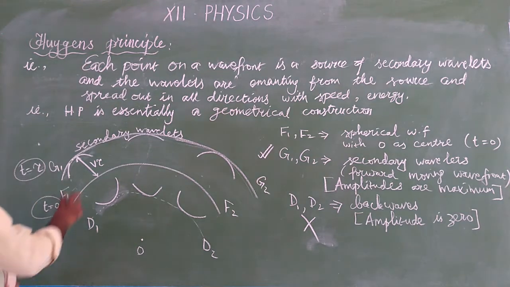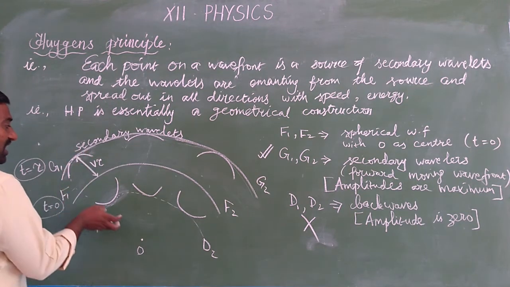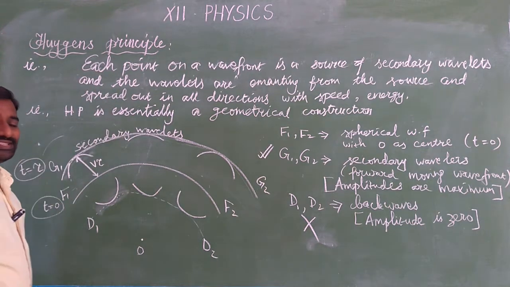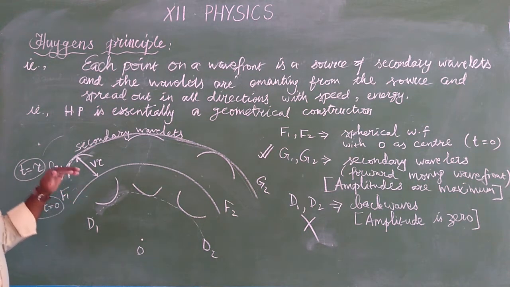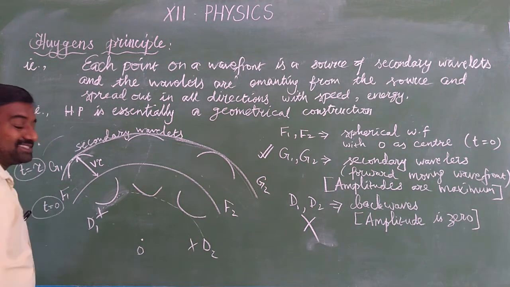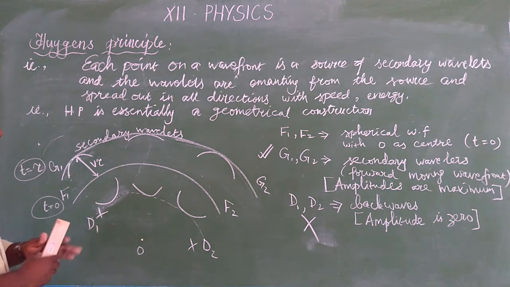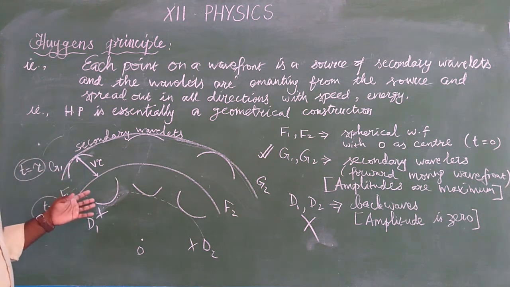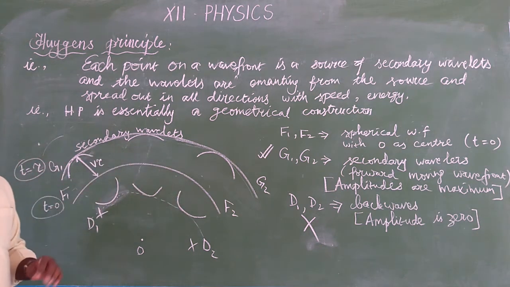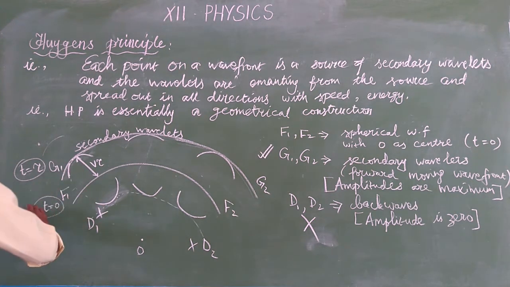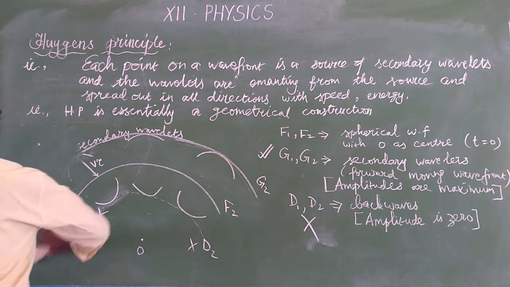Okay. So the secondary wavelets are emanated from the source and they move in the forward direction. So Huygens said that the waves are moving forward, so there is no possibility of a back wave. The back waves do not exist since the amplitude is 0, and the forward waves have maximum amplitude. So we use the Huygens principle in the spherical wavefront. Similarly, for a plane wavefront, how do we use the Huygens principle? That we are going to see next.